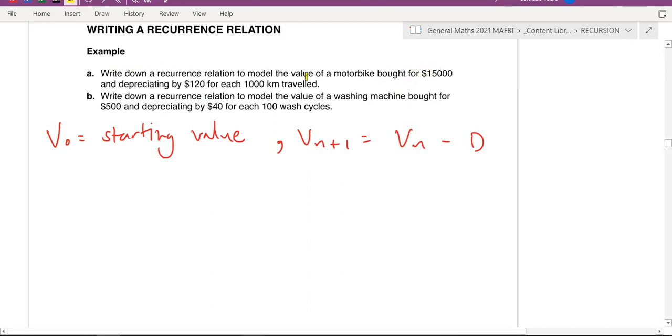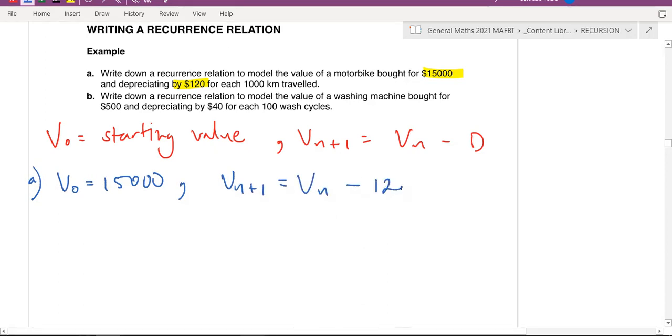So I can see the motorbike was bought for 15,000 and it depreciates at 120 for each 1,000 kilometers traveled. So as a recurrence relation for A, it's going to be V0 equals 15,000. Then Vn plus 1 should be Vn take away 120.